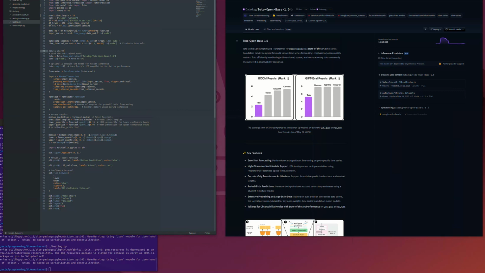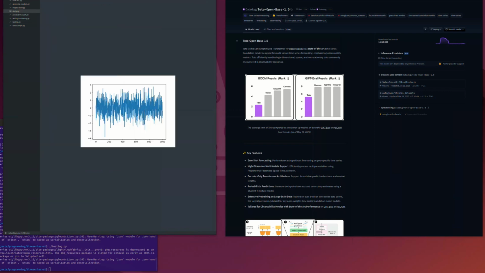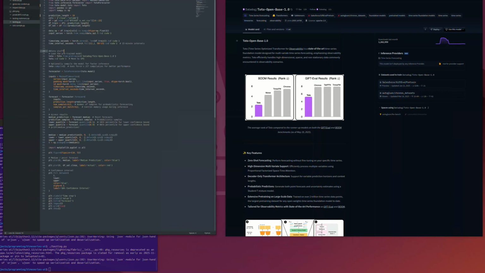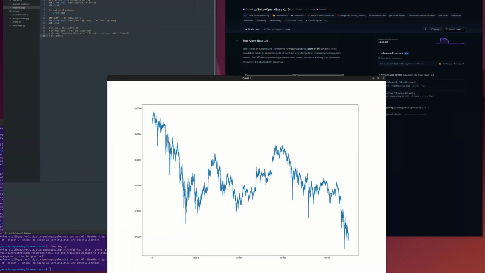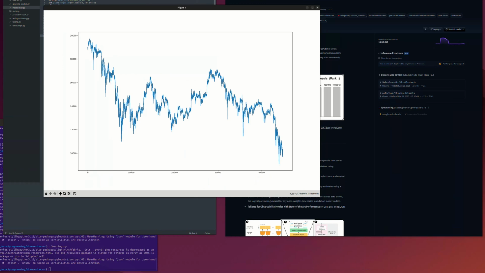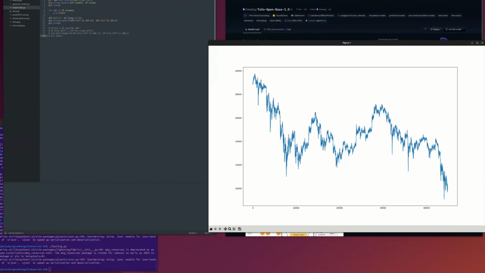But let me go ahead and actually show you the data we're actually using for this forecast. Not that one. Let's see here. Okay, this is it. So this is the data we are predicting from. Basically, it's taking all of this, slicing it into 15-minute intervals, and then we are trying to predict this little down spike right here, the tail end of this data set.